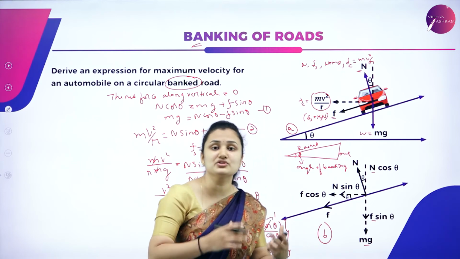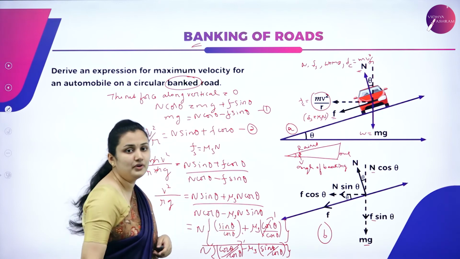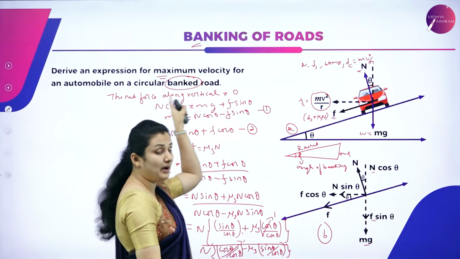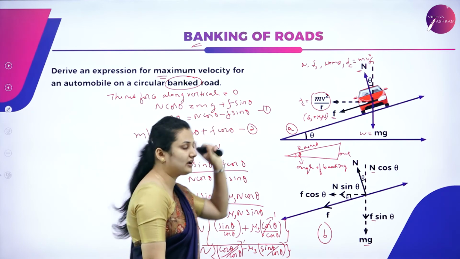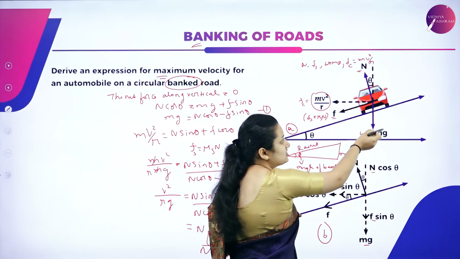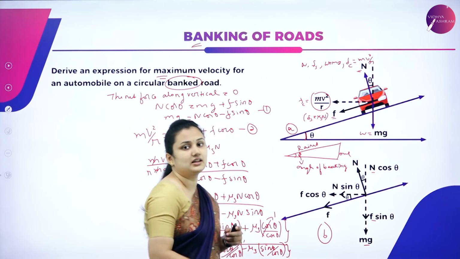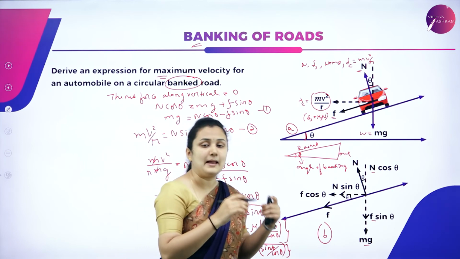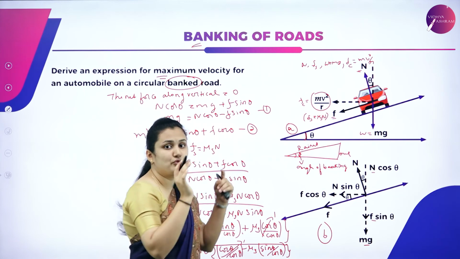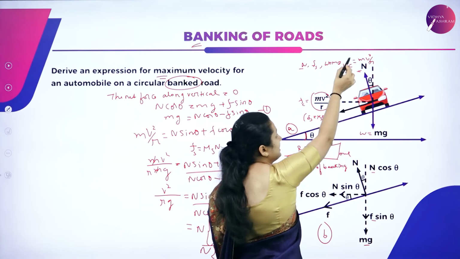In order to reduce the contribution of friction, we use banking of roads, where I have derived the expression for maximum velocity for a circular banked road, where you can see the outer edge is raised over its inner edge by an angle theta. The car is moving with mass m and velocity v in a circular motion. So there are 4 forces acting on the car. One is the normal reaction, which is acting upward.